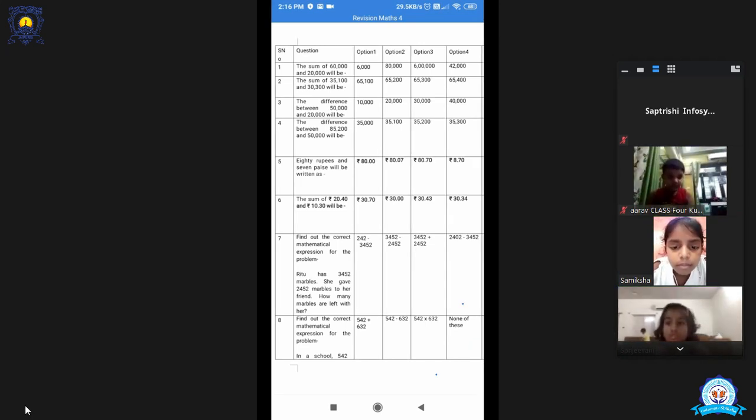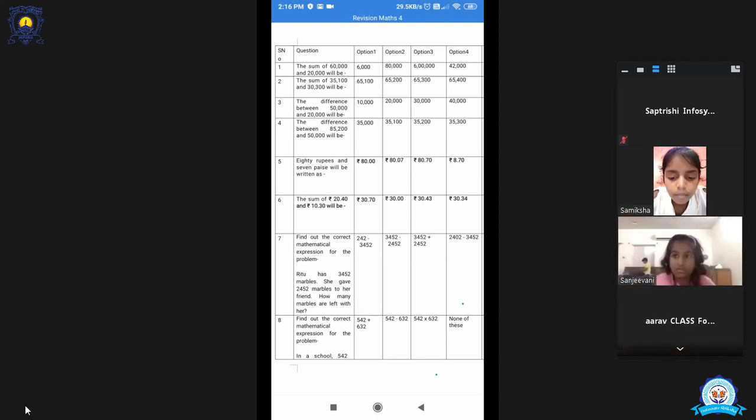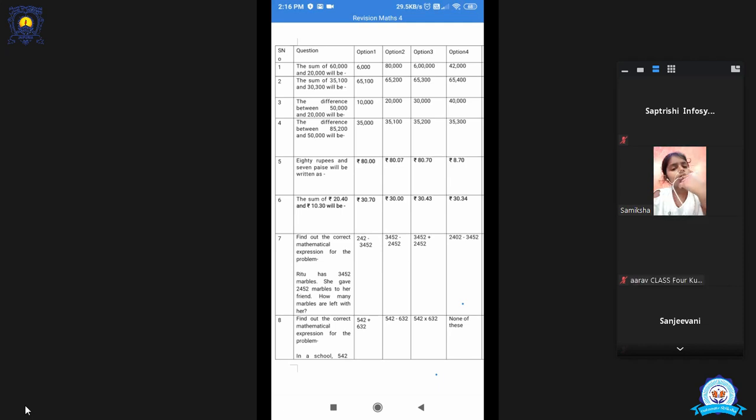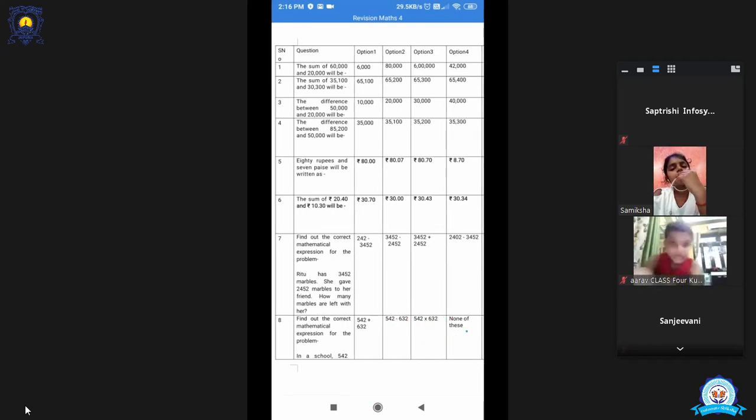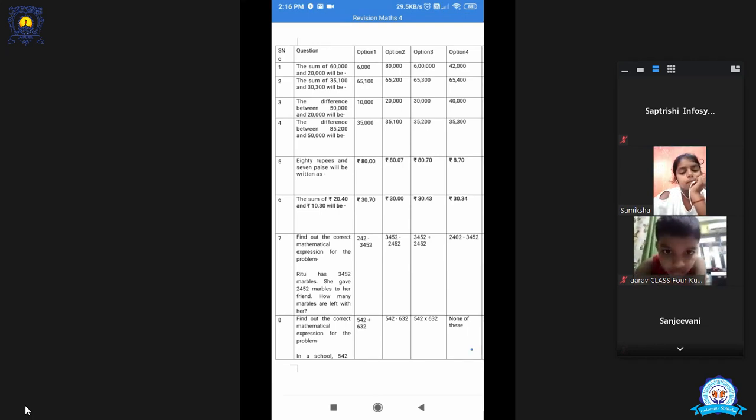Okay. Now, have you written the first statement in the fair copy, or in whichever copy you are doing this revision? Do it. Yes, ma'am. Total number of marbles. Aradhya, please do not touch the screen. The screen gets dirty. Now, the next statement will be number of marbles given away. So what is the number of marbles she gave away? 2,452. Number of marbles given away.